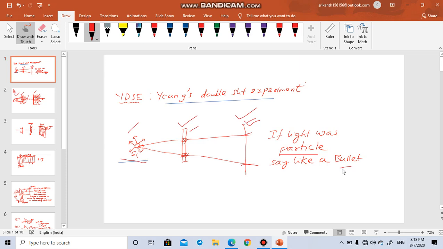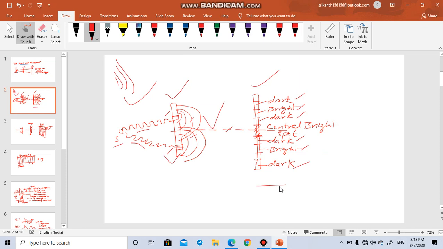That means you cannot consider light as a mere particle. You have to consider light as a wave. That is why this type of pattern was observed. This pattern happens because there is interference of wave 1 and wave 2. Interference means merging. For interference, how do we merge two waves? We have studied the principle of superposition. So this is basically Young's double slit experiment.